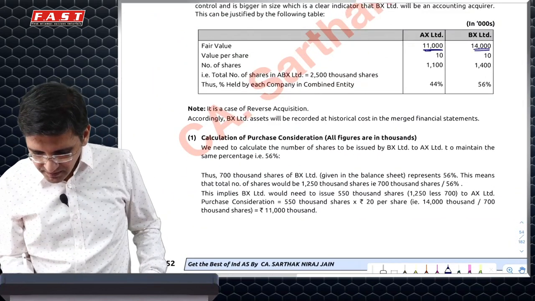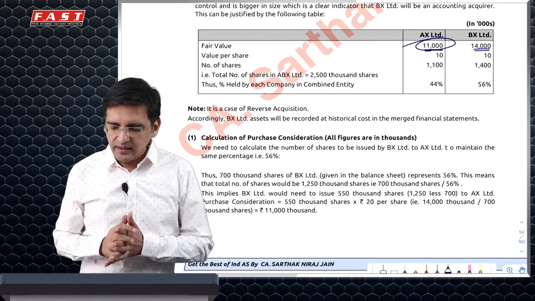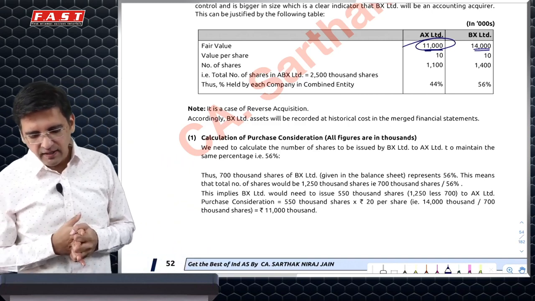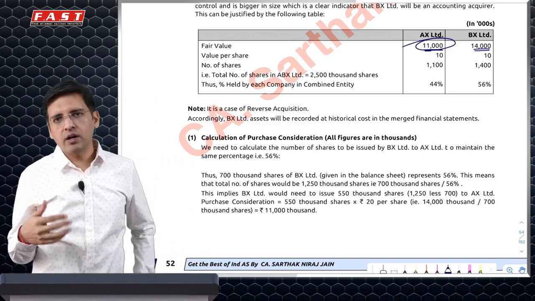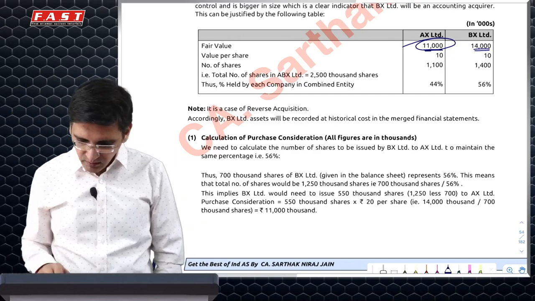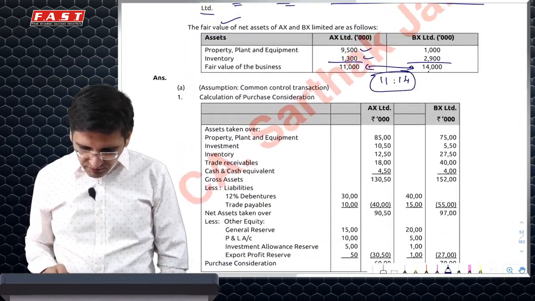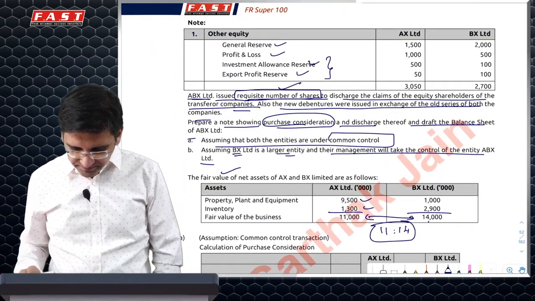So in the second case, PC would be 11,000. That is the fair value of shares. Then I'll calculate the net asset value which I've got, and the difference will be recognized as goodwill. Now let's come to the first case, which is a common control transaction.